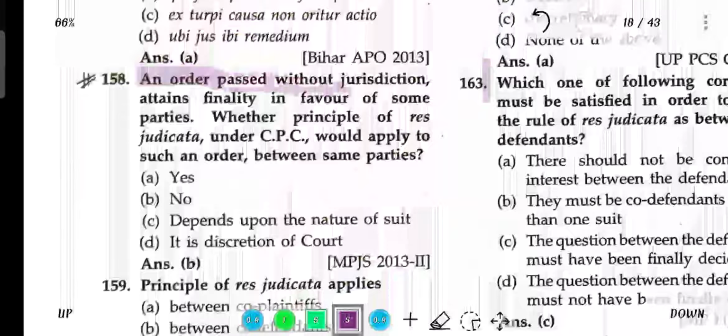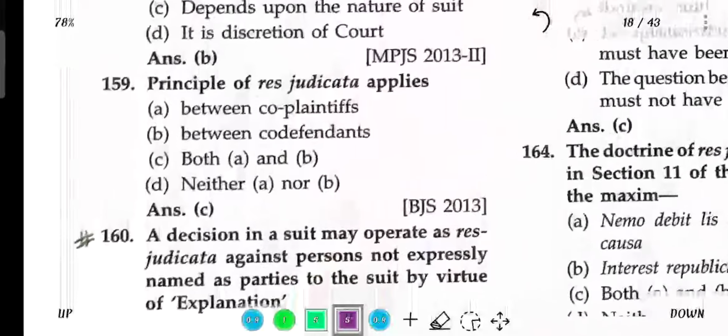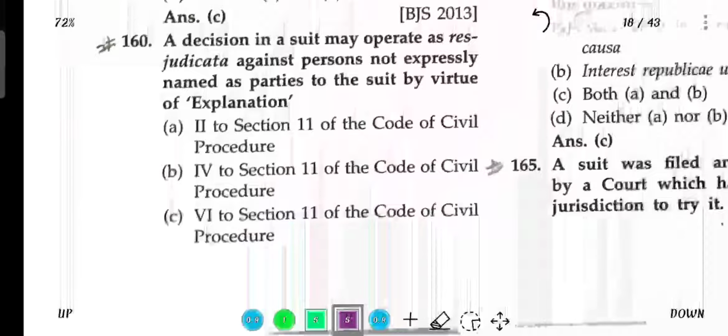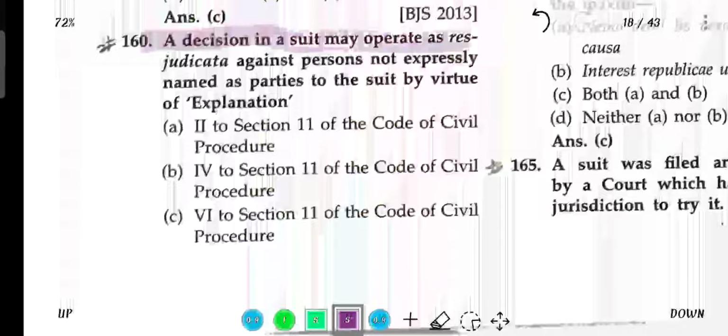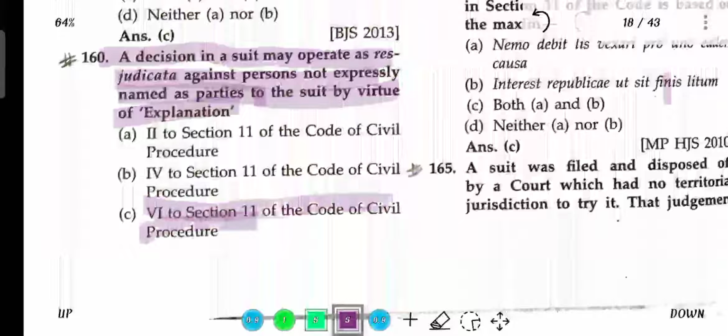An order passed without jurisdiction attained finality in favor of some parties. Would the principle of res judicata under CPC apply to such an order between the same parties? No. The principle of res judicata applies between co-plaintiffs and between co-defendants. A decision in a suit may operate as res judicata against a person not expressly named as a party to the suit by virtue of explanation 6 of the Code of Civil Procedure.